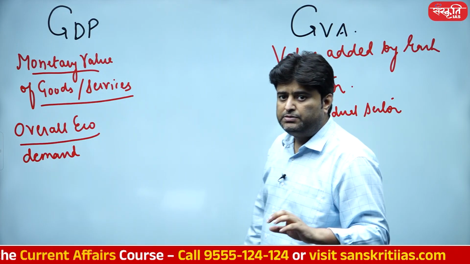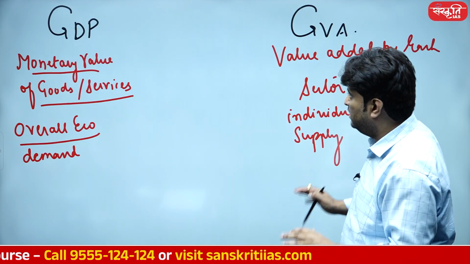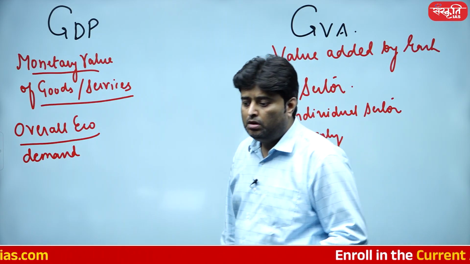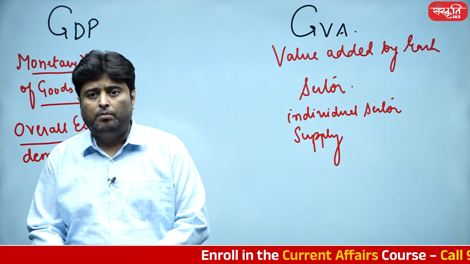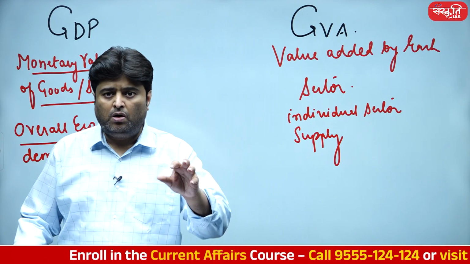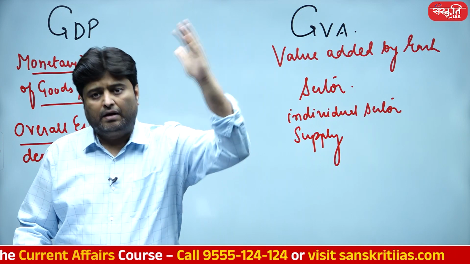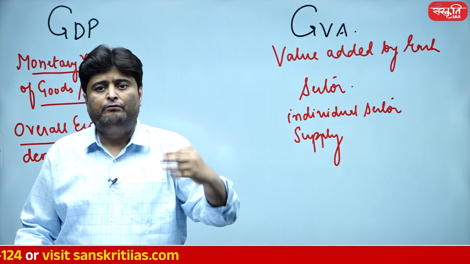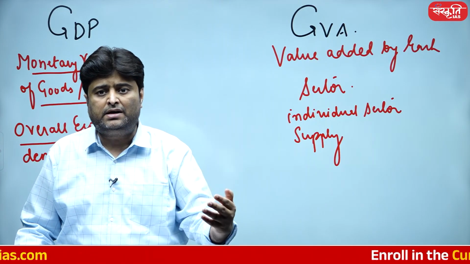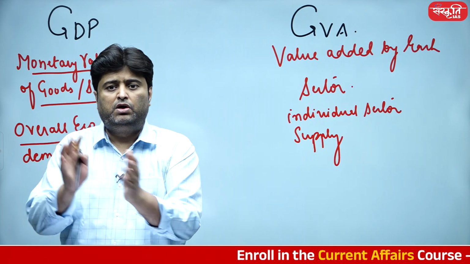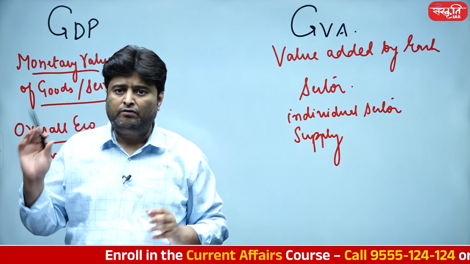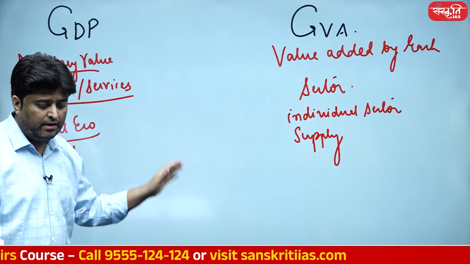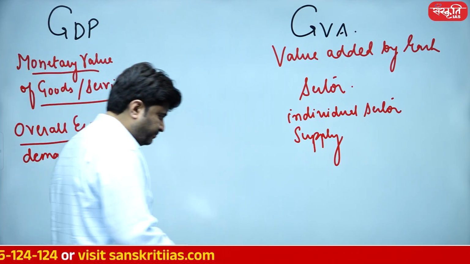And GVA is basically referring to the individual sector. So student, based upon these definitions, we've decided to shift our gears from GDP to GVA. Of course, earlier also we calculated GDP, right now also we calculate GDP, but right now we are actually adding up value addition in each sector and then we add it up cumulatively to find the GDP at market price. Let's look into certain other details so that I can justify these important points.